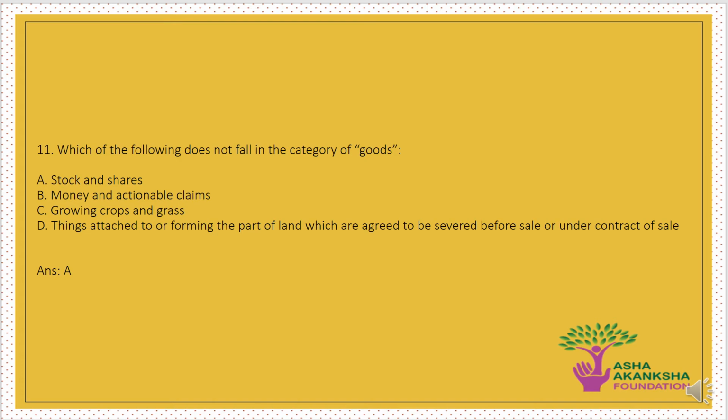The next question is, which of the following does not fall in the category of goods? Options are A. Stocks and shares. B. Money and actionable claims. C. Growing crops and grass. Or D. Things attached to or forming the part of land which are agreed to be severed before sale or under the contract of sale. The correct answer to this question is option A, that is, stocks and shares does not fall in the category of goods under the Sales of Goods Act 1930.